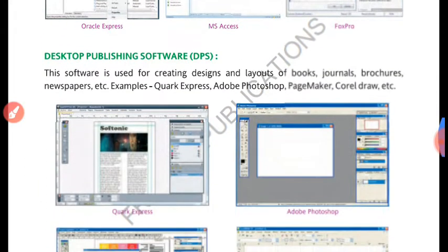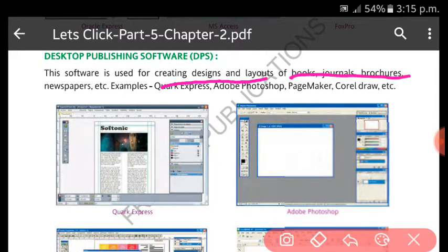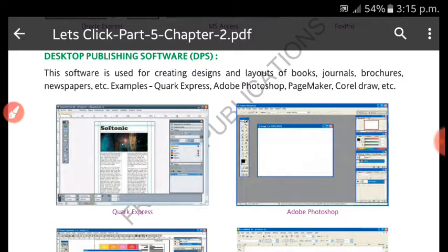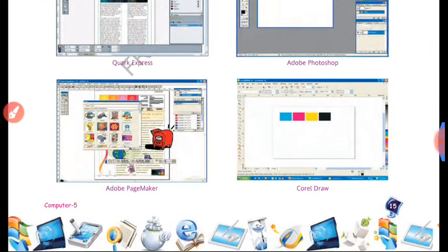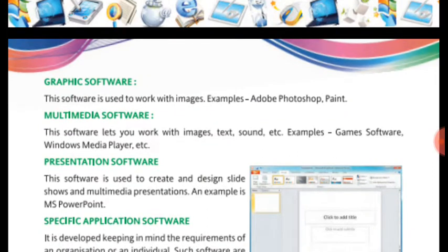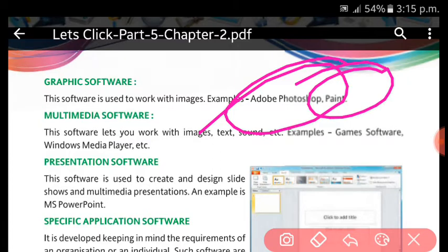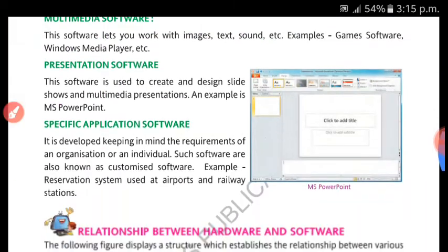Desktop publishing software is used to create the designs and layouts of books, journals, brochures, for example Adobe Photoshop, PageMaker, CorelDraw. Graphic software to prepare graphics, for example Paint, Adobe Photoshop, and multimedia presentation. Remember, these are for general purpose.